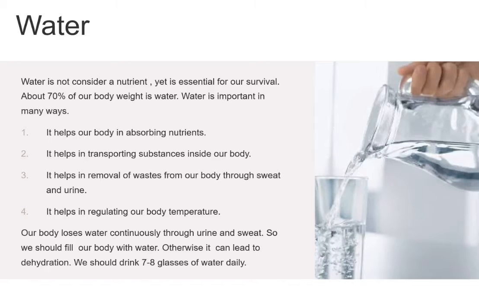Water. Water is not considered a nutrient, yet it is essential for our survival. About 70% of our body weight is water. Water is important in many ways. Some of them are: first, it helps our body in absorbing nutrition. Second, it helps in transporting substances inside our body like oxygen and blood. Third, it helps in removal of wastes from our body through sweat and urine. Fourth, it helps in regulating our body temperature.